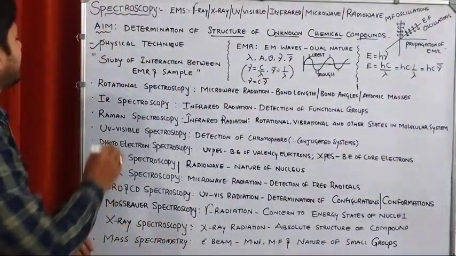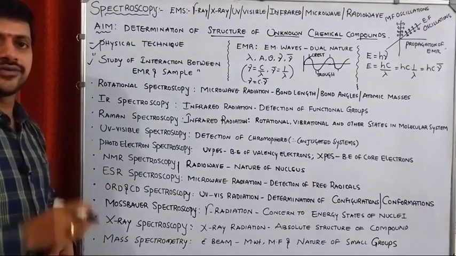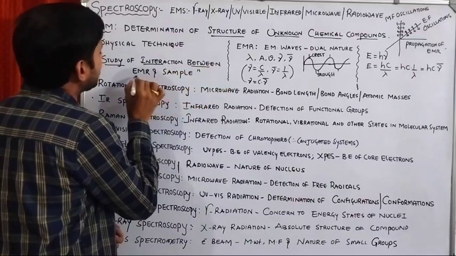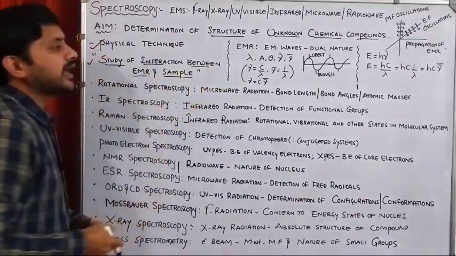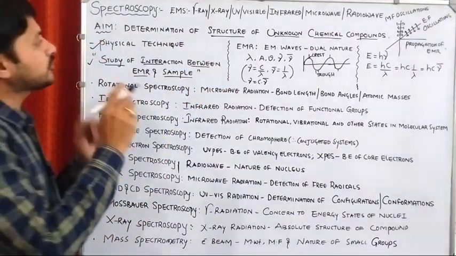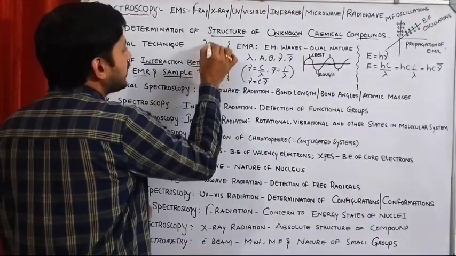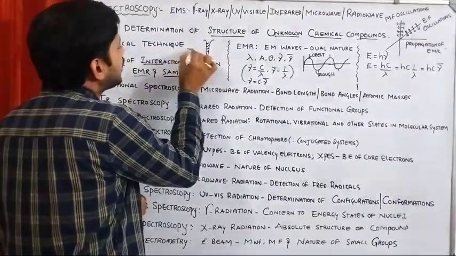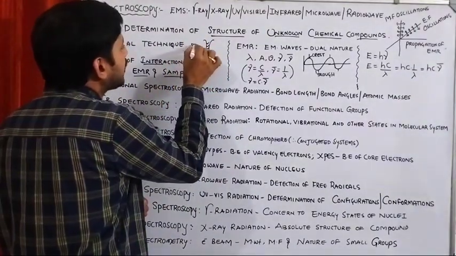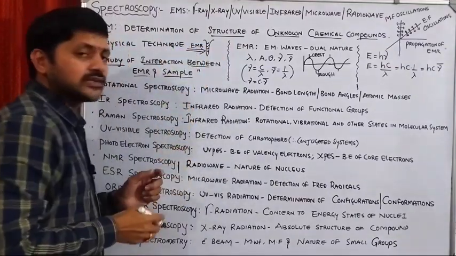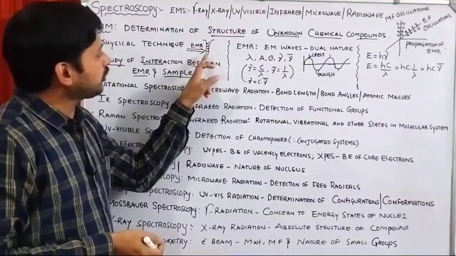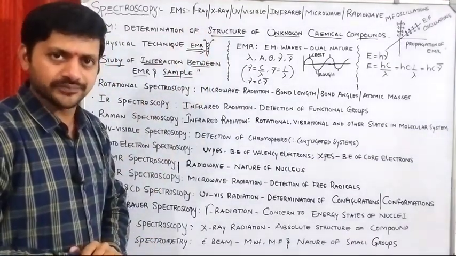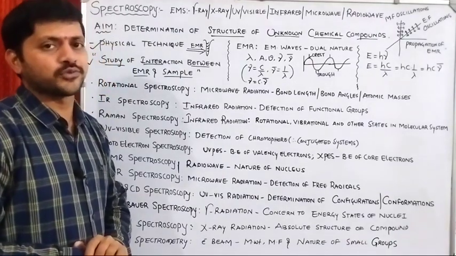Okay, let's see the definition of spectroscopy. It is the study of interaction between electromagnetic radiation and a sample. So in spectroscopy, we take the unknown chemical substance in a container, and it interacts with electromagnetic radiation. It means that without losing the substance, we get the data of the compound. That is the use of spectroscopy techniques.